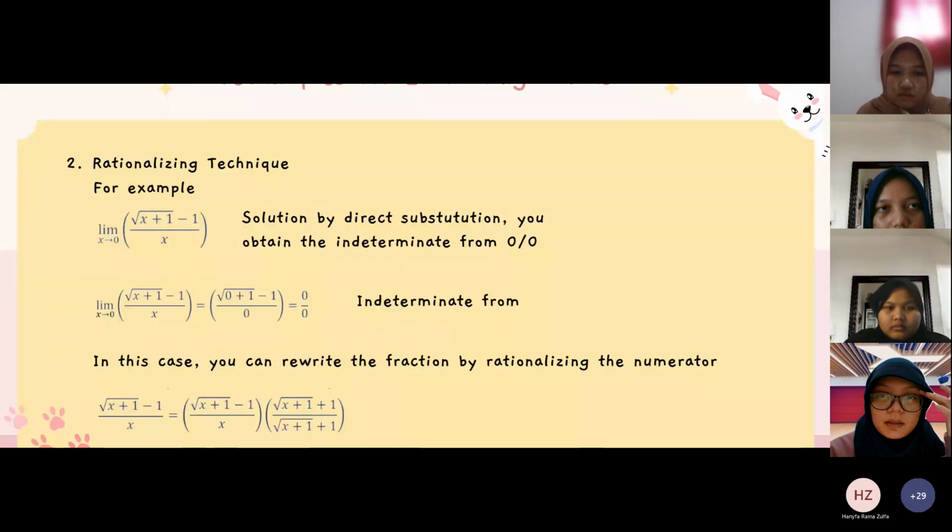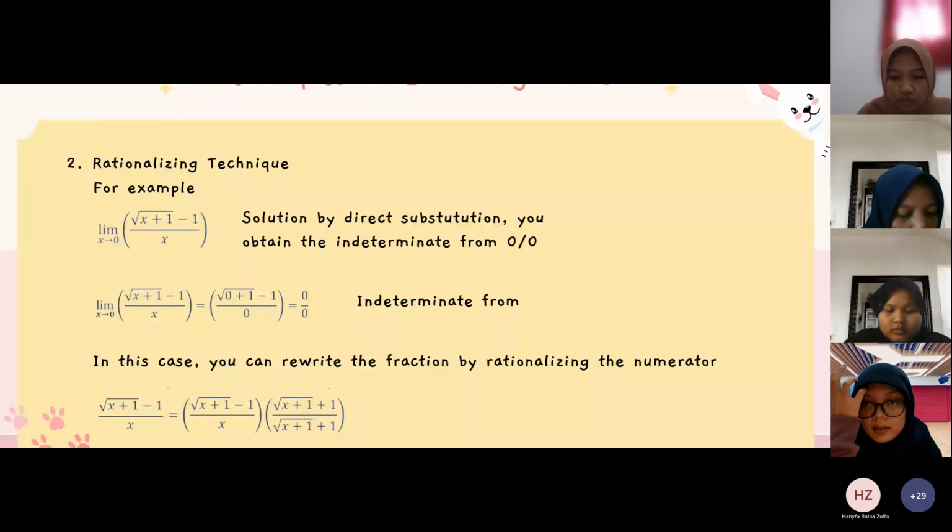Second, rationalizing technique. For example, limit as x approaches 0 of (the square root of x + 1, minus 1) over x. Solution: by direct substitution, you obtain the indeterminate form 0 over 0.